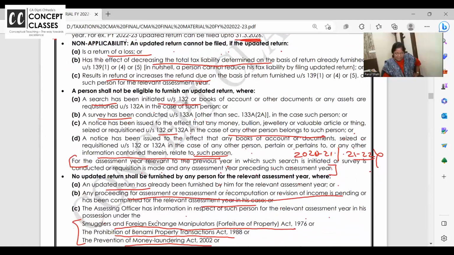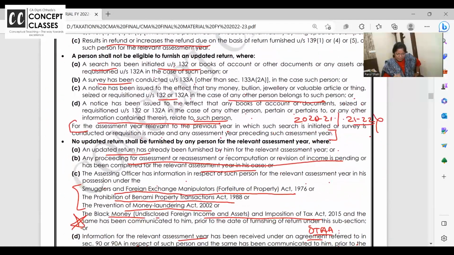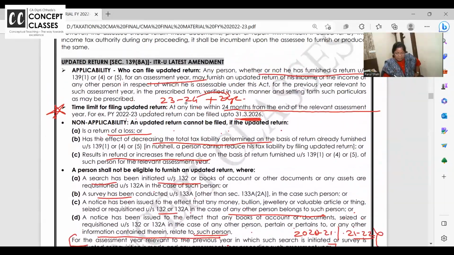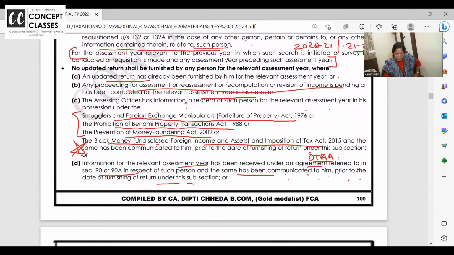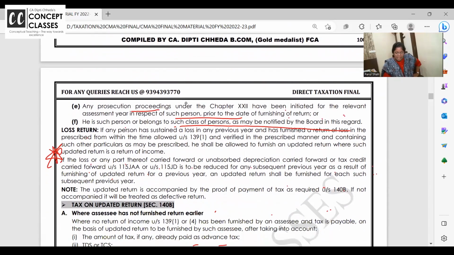Already I have marked this as important. Time limit: 2 years from the end of the assessment year. If any loss has been sustained and the return is furnished and verified in the prescribed manner, containing the particulars, he shall be allowed to furnish an updated return. So in case of loss also you can file an updated return.